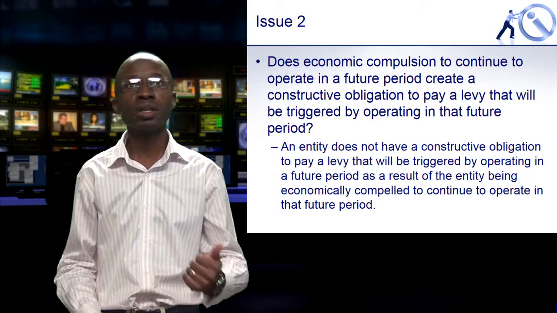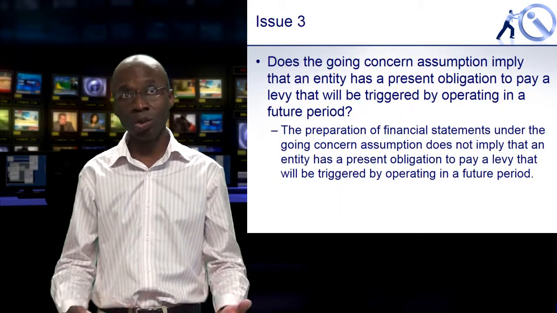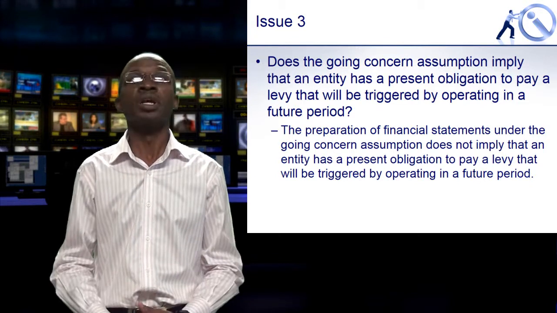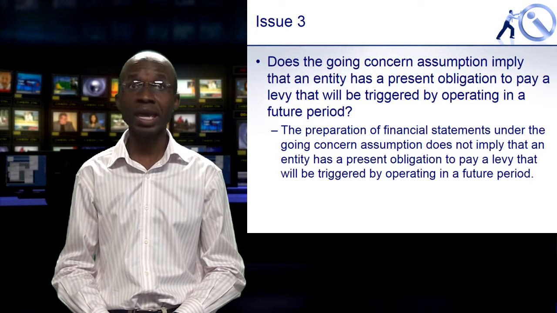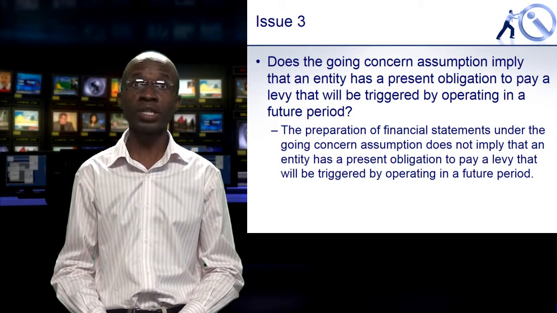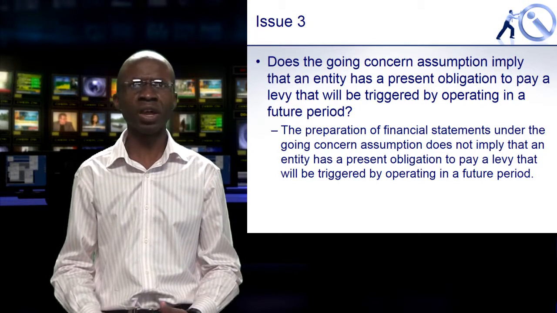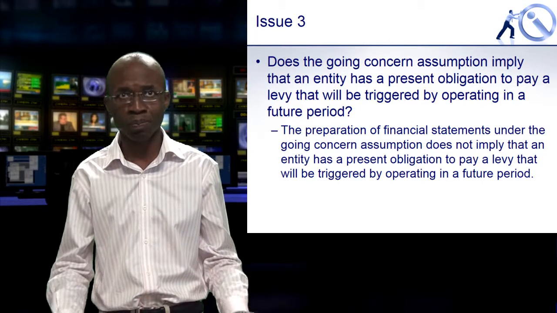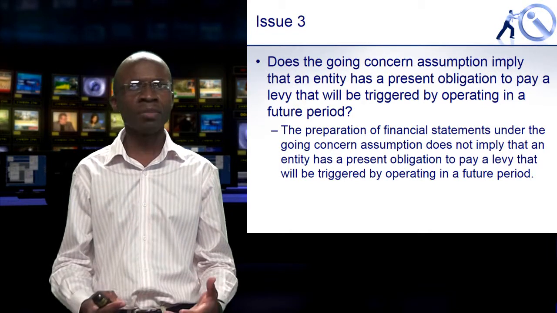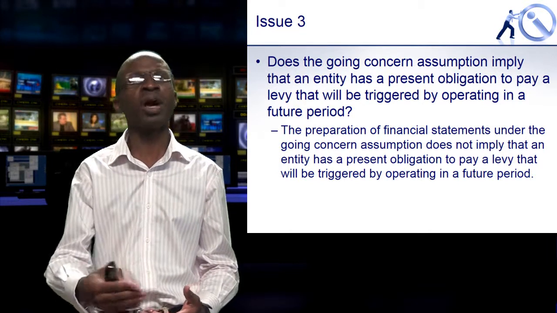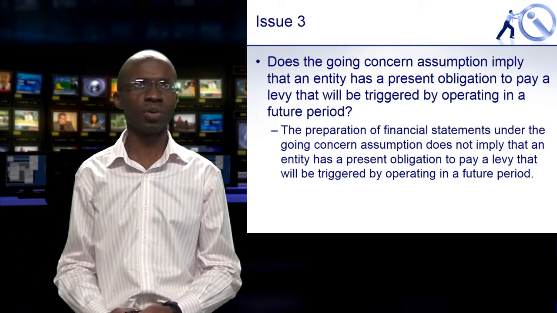So again, we need to go back to what the legislation actually says, and the obligation is determined based on that. The third issue: does the going concern assumption that all organizations apply imply that an entity has a present obligation to pay a levy that will be triggered by operating in a future period? Again, the fact that I'm preparing my financial statements on a going concern basis does not imply that I have an obligation. Any obligations that I might have will only be triggered by my operations in that future period. So again, there will be nothing to account for.